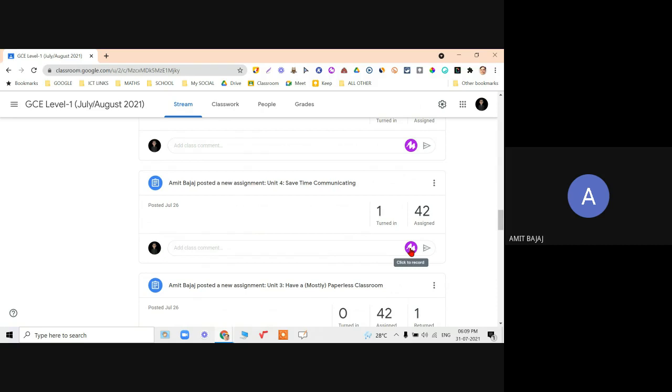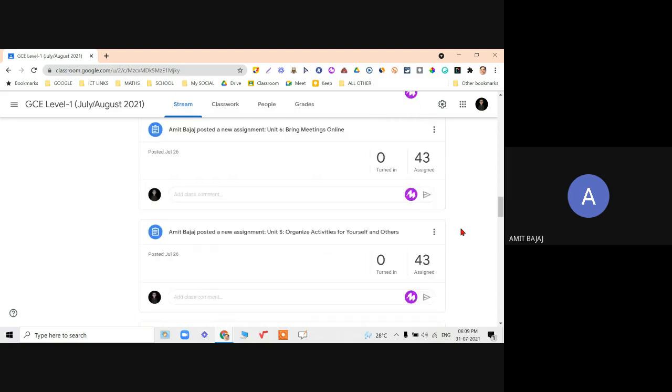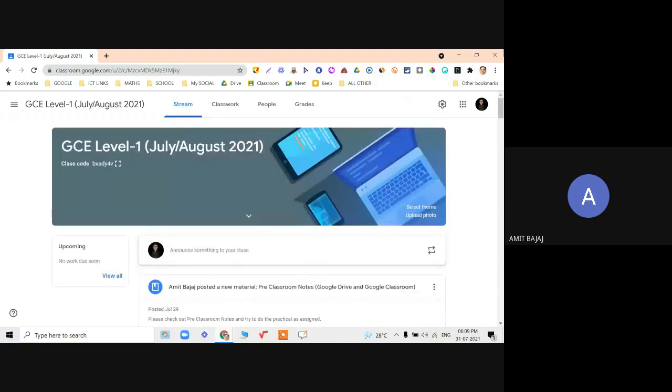This is the Chrome extension, which is a very interesting extension known as Mote. I will talk about that later. So I can have the voice recording done over here, and that will be converted into my written statement and can be shared with the students. I need not type anything.